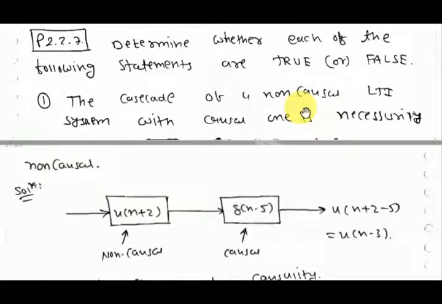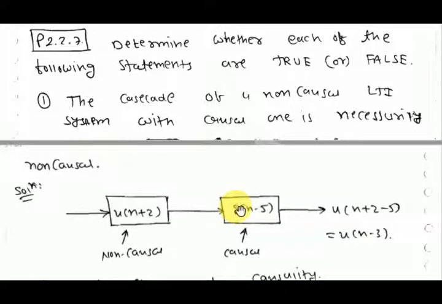For a causal system, h(t) should be 0 for t less than 0, but for a non-causal system h(t) may be non-zero there. Like u[n+2] is a non-causal system because it is non-zero for n less than 0, and δ[n-5] is an example of a causal system.